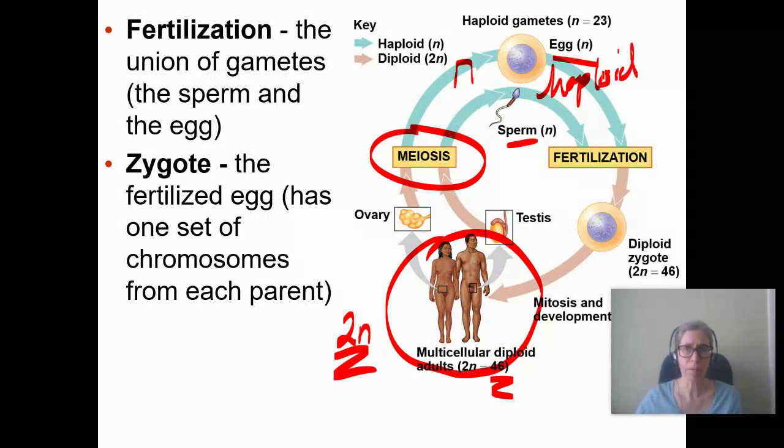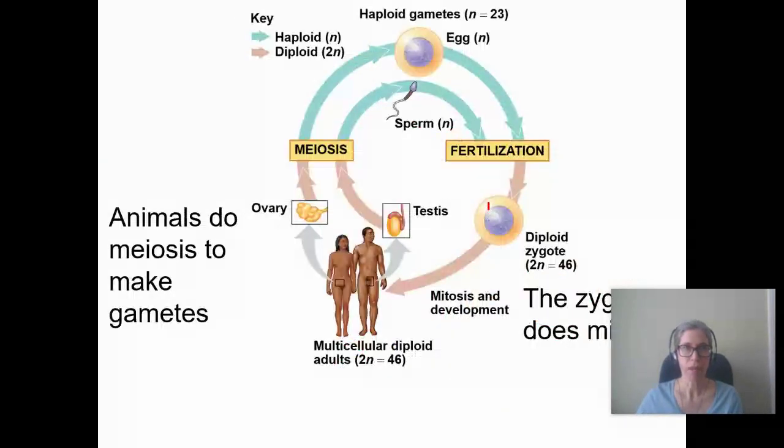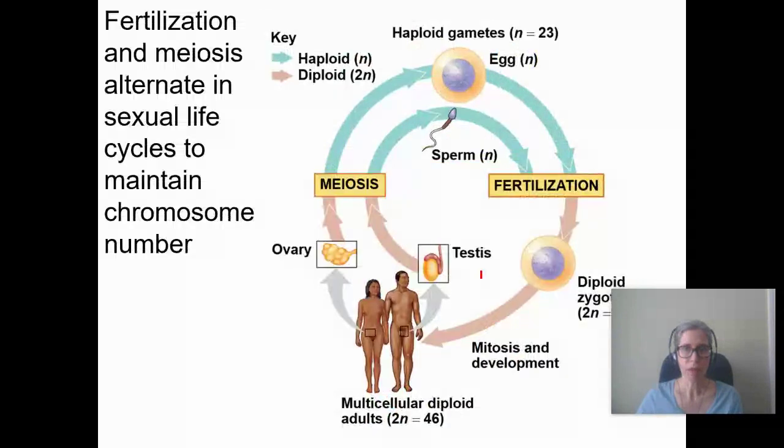Another name might be monoploid, maybe a little bit better of a name. But anyway, monoploid or haploid is one full set of chromosomes. And then at fertilization, haploid and haploid together make a diploid zygote. For humans, it's 46 chromosomes. For other animals, it can be a different number. And then we do mitosis. So we go from a diploid zygote to a diploid grown-up with a whole bunch of cells. And that just repeats over the generations. And so animals do that.